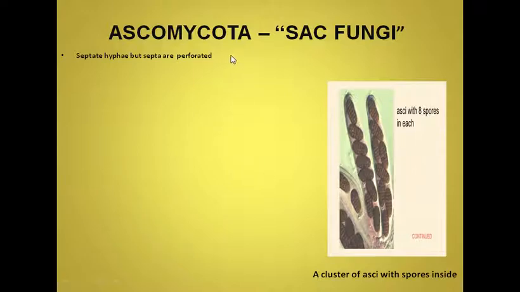Septate hyphae are found in these fungi, but the septa are not complete. They are perforated, meaning the compartments are connected with each other through openings in their cross walls, so streaming movement of cytoplasm can take place between the adjacent compartments or cells. Sexual reproduction occurs through asci, and the singular is ascus, a sac-like structure in which ascospores are produced.